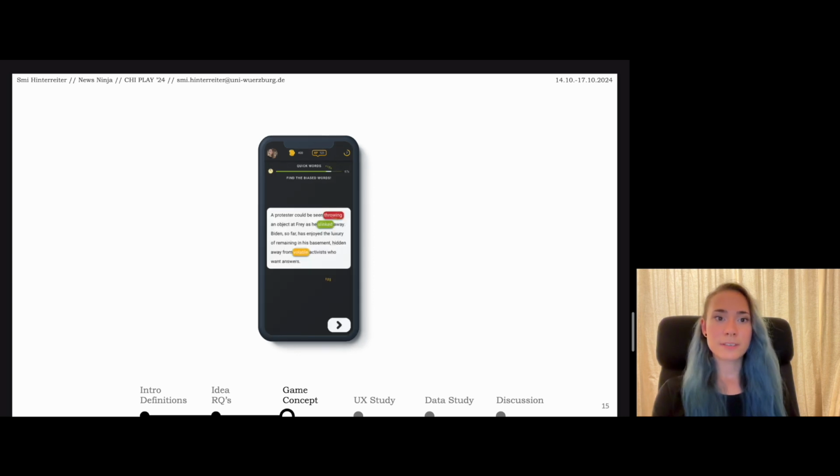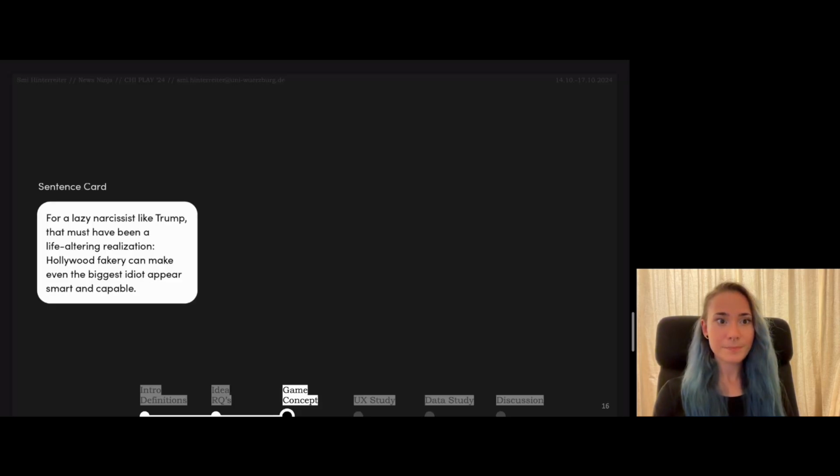In the quick words game mode, players focus on single words. So the time is running out and they're trying to identify as many biased words as possible before it runs out. For every correctly identified word, they get a plus on time, and they also get in-game currency. For every wrong word, they get a deduction on the time. The most complex game mode is the publish game mode. Here we are combining both data mechanics.